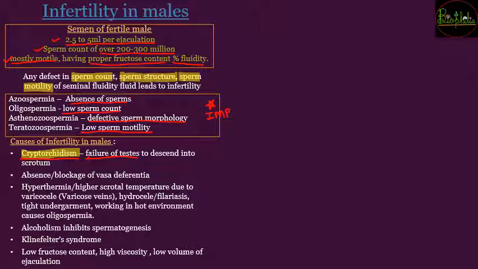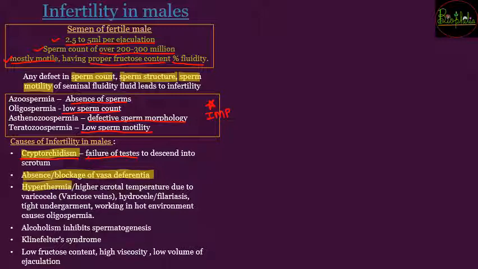Second reason or the second cause, that is absence or blockage of vasa deferentia. So vasa deferentia अगर blocked हो जाता है, in that case the sperms will not be able to move from the testes to the urethra to get ejaculated. So this can be a reason that is used even for contraception surgical procedures. So if it is naturally occurring, then that could be a cause of infertility. Third cause होता है, that is hyperthermia or higher scrotal temperature.